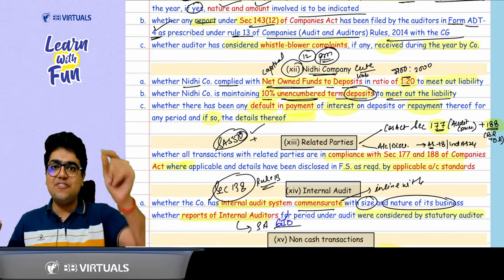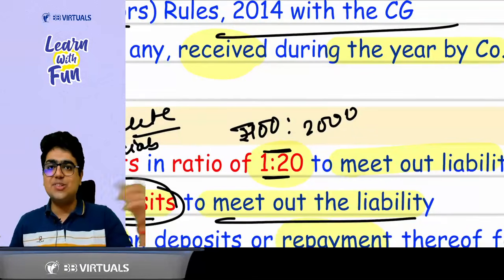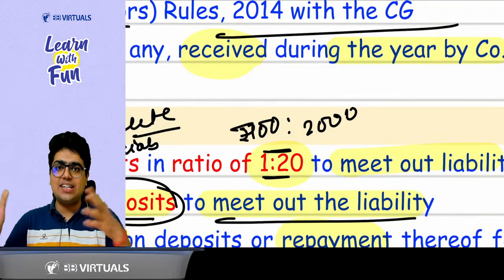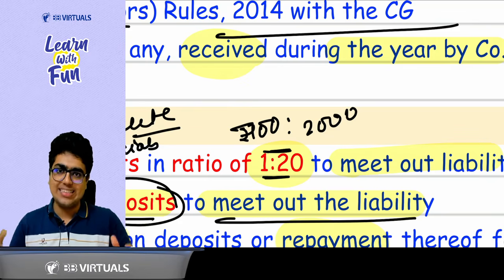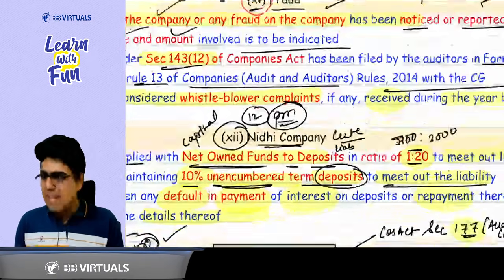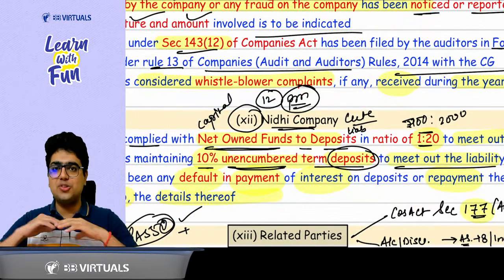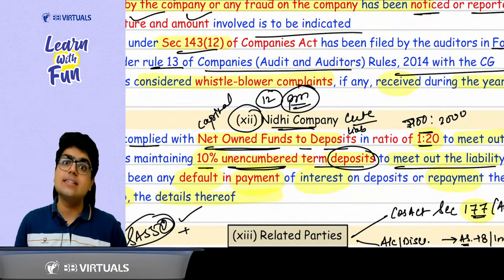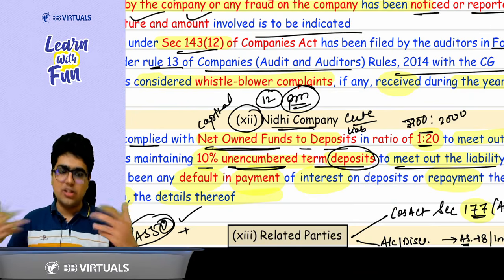Theek hai. What is the first part? 12 only. That is 12, 12, 12, 1:20. That means you need to maintain a ratio between your capital and liability. That is the net owned funds to deposit ratio of 1:20. Got it, sir? And 10% unencumbered deposit. That means 10% of your deposit should be free of charge. And the last point is any default by the Nidhi company in repaying back. So repaying back what? Repaying back the deposits or interest on them.